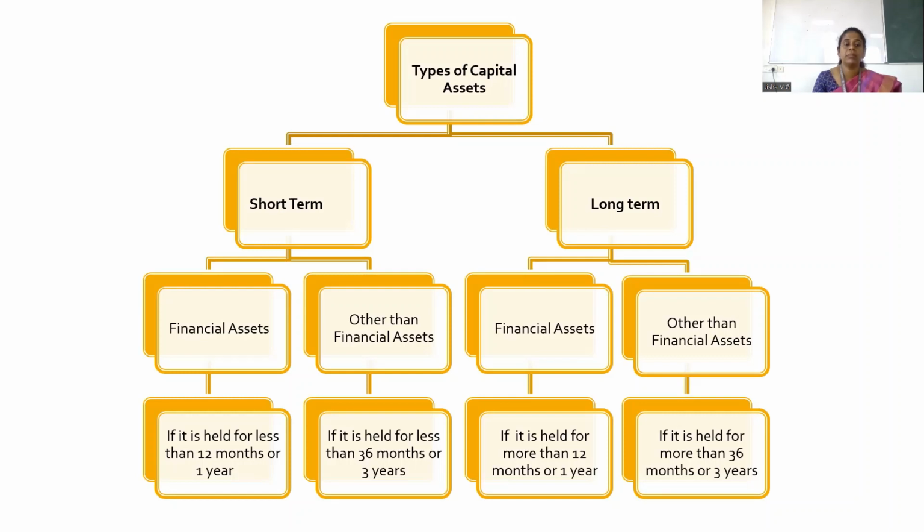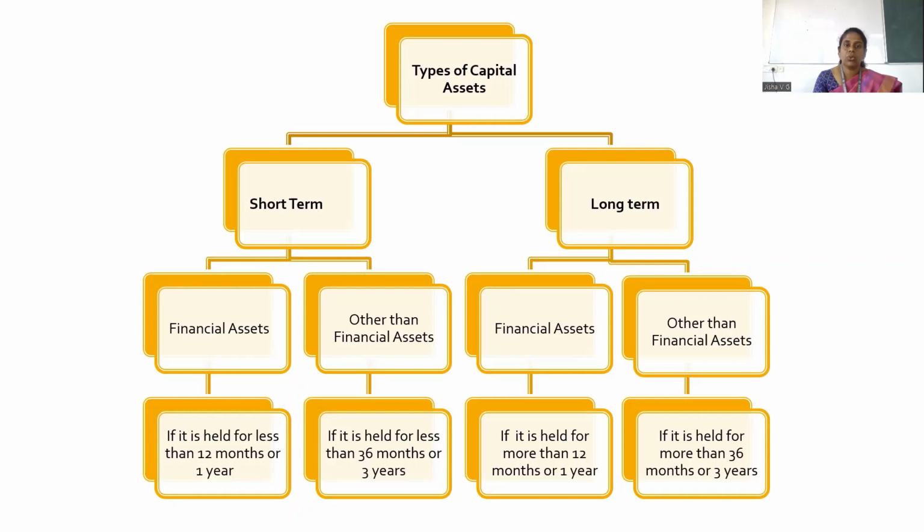What do you mean by short term? It is a short period of time, and long term, let it be more than 1 year. In the case of financial assets there is a condition. What is a financial asset? Stocks, shares, etc. are considered financial. The rest of the assets like land and buildings come under other than financial assets.